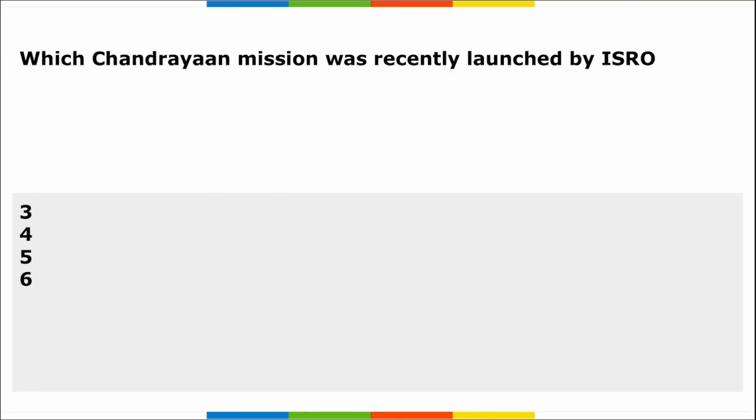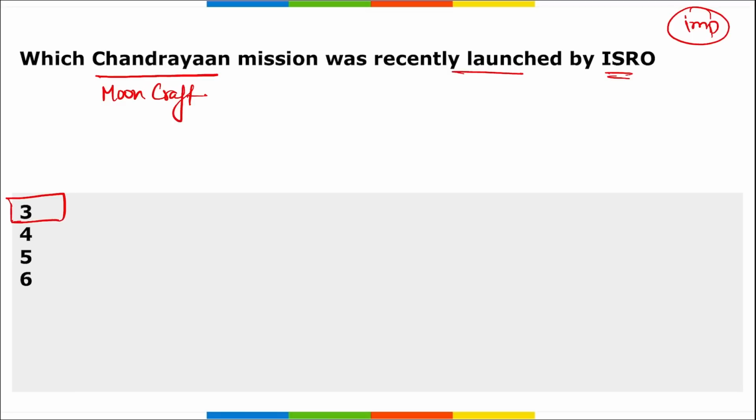Moving on, important question, take a note of it, right? Which Chandrayaan mission was recently launched by ISRO, right? For this Chandrayaan, we can say moon craft also. So remember, it is your third Chandrayaan mission that was recently launched by ISRO using which vehicle?